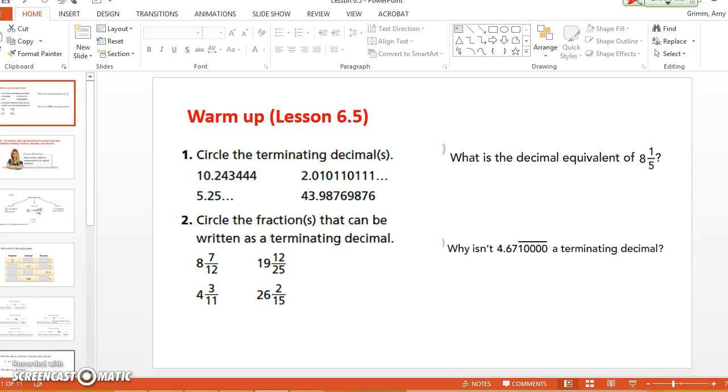The numbers that stop up here would be this one. It stops after the 4. It's not going on any further. And this one. It doesn't matter how long they are. As long as they eventually stop, that's terminating.